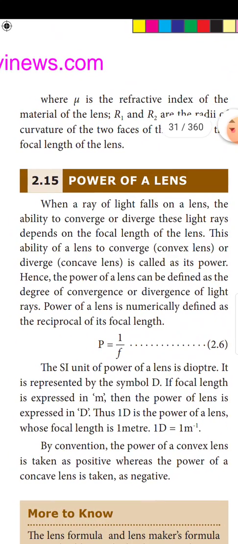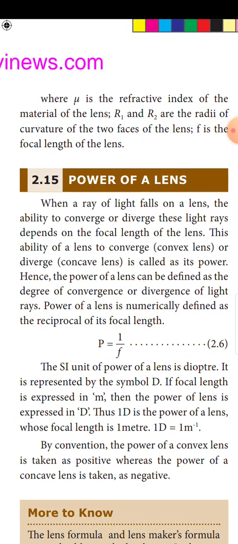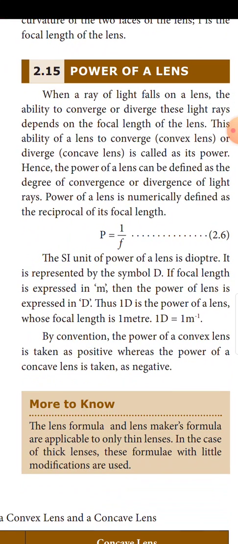Power of a lens P is equal to 1 by f. The SI unit of power of a lens is diopter. It is represented by the symbol capital D. If the focal length is expressed in meters, then the power of the lens is expressed in D. Thus, 1 D is the power of a lens whose focal length is 1 meter. That is, 1 D is equal to 1 per meter of focal length.